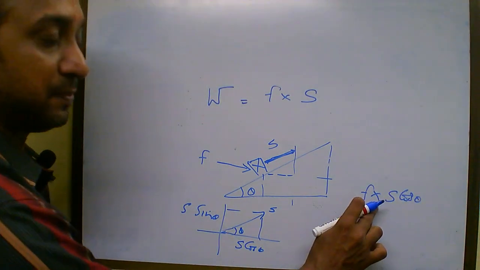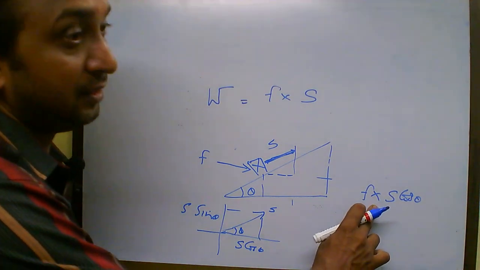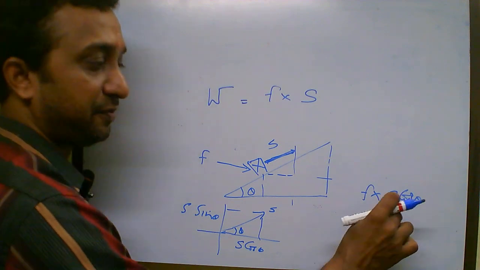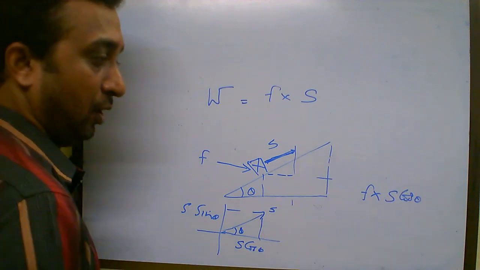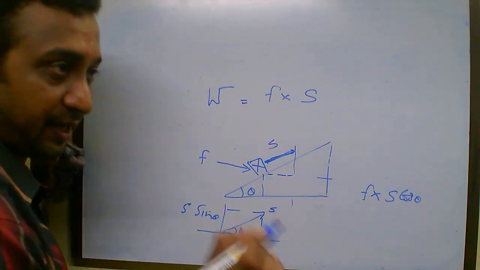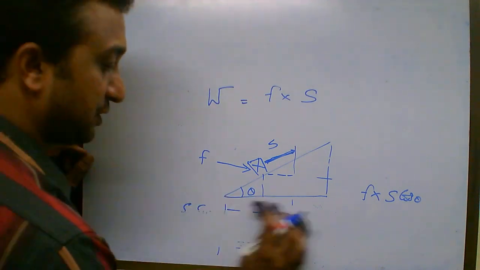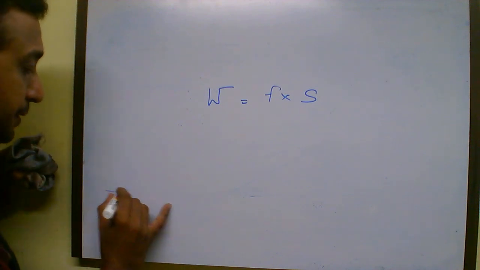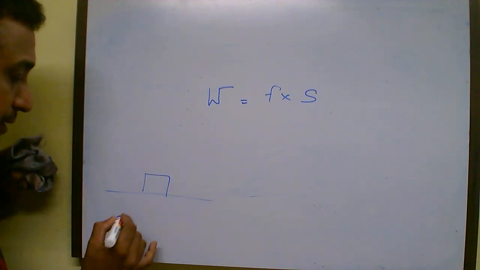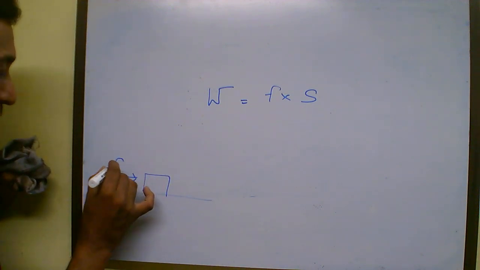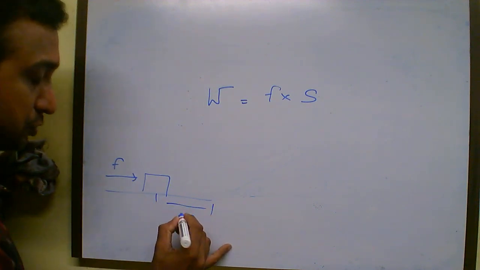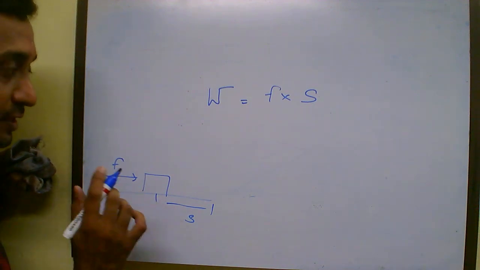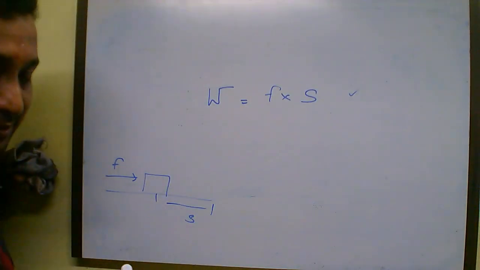Now this is my product symbol and not the vector symbol like cross product or scalar product. This is simply F into S cos theta. So we have got three equations. First one: let me draw that figure one more time. The body is here. You are applying a force horizontally. Displacement is happening horizontally. So you directly multiply the magnitude of force with the displacement, that is F into S.